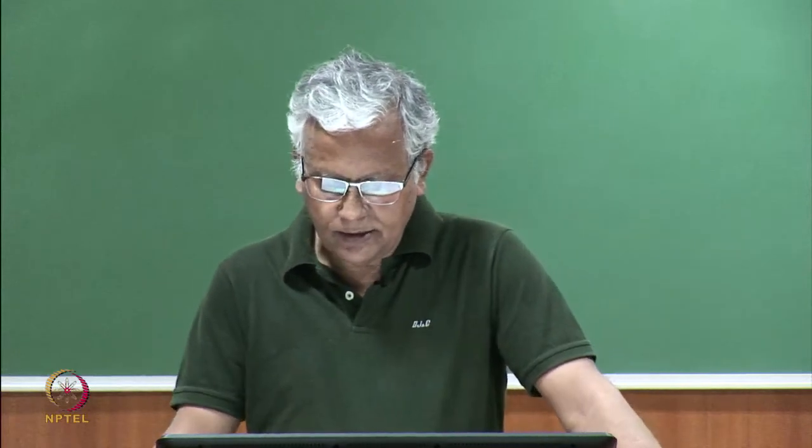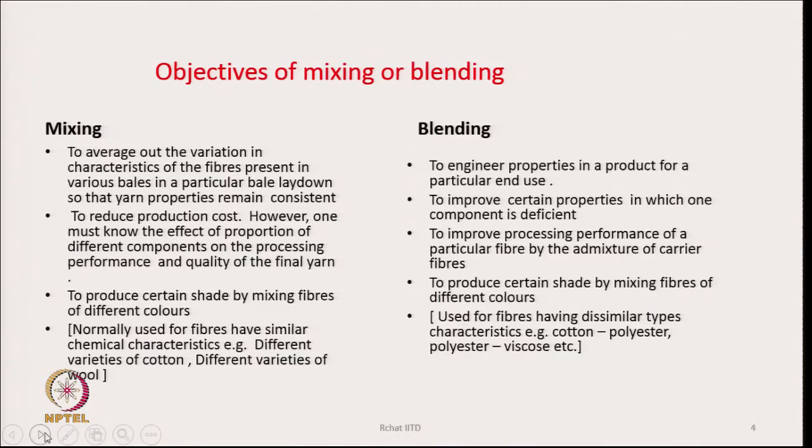The other thing is to produce a certain shade by mixing fibers of different colors. This also we do in blending. When it comes to mixing fibers of different colors, sometimes the two different fibers have completely different chemical structures, and we mix them.